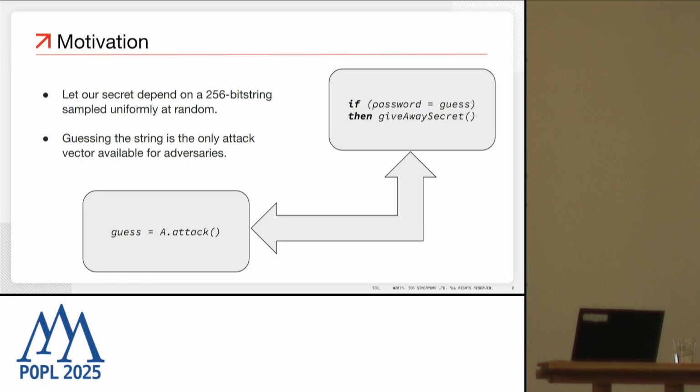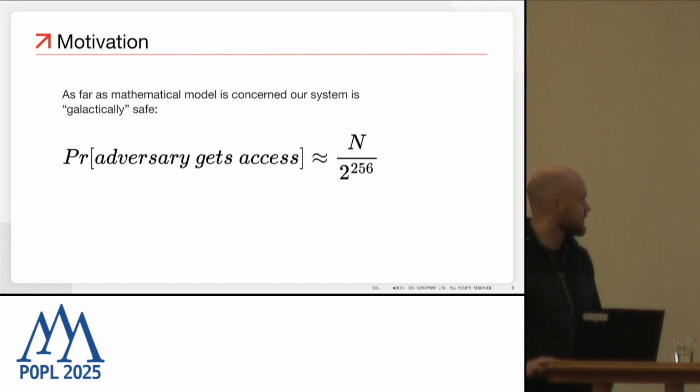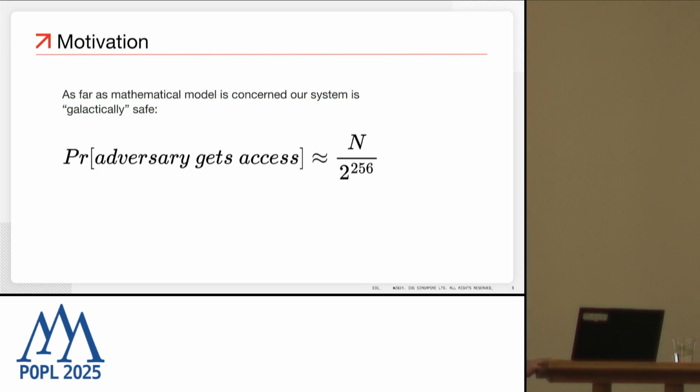We have a server, and this server keeps a secret, which it willingly gives away if you guess a password. The password is sampled uniformly at random and is a 256-bit string. Let's assume that the only possible attack vector for the adversary is to guess the string. For such a simple toy system, we can actually prove that it has kind of galactic security. The probability that the adversary guesses and gets access to the secret is negligible.